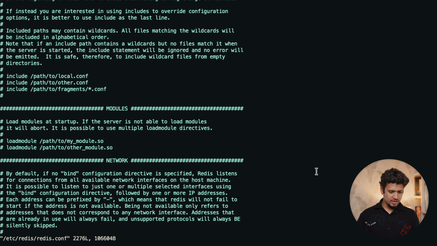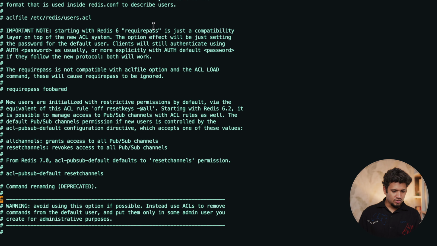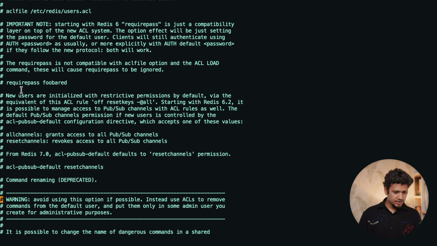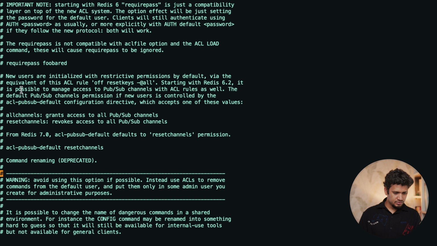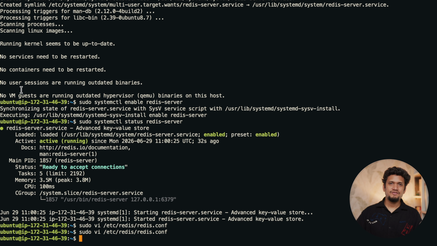For example, I will have to find the password. So you have to scroll down to security where you have this option requirepass. So let's enable this, and the password, you set the password of your choice. Let me change it. Okay, so we have set the password for our Redis in the configuration. Now we'll have to restart our Redis service. Sudo systemctl restart redis.